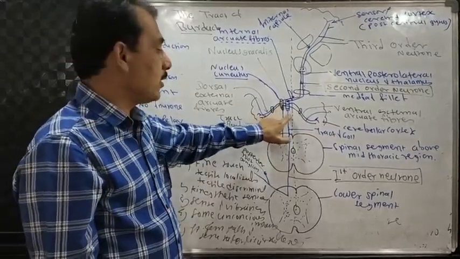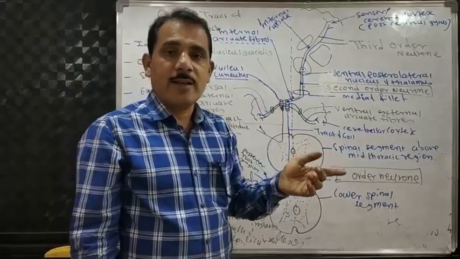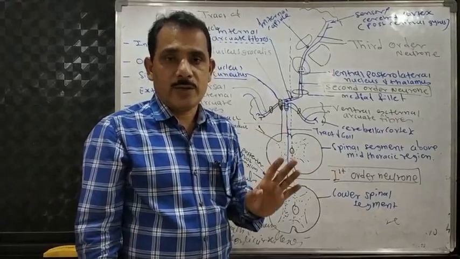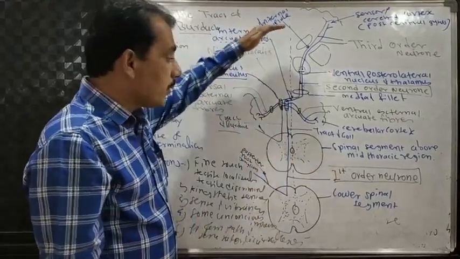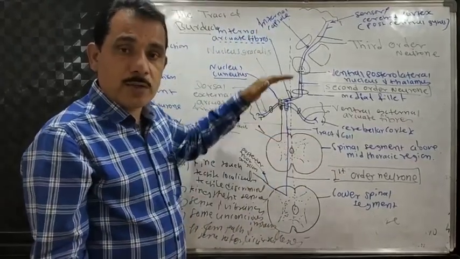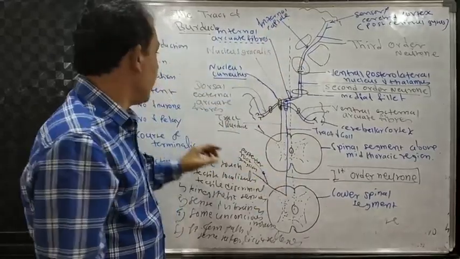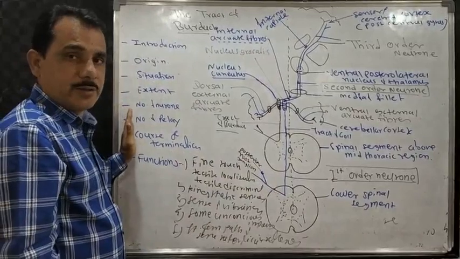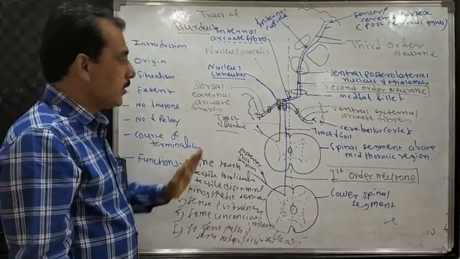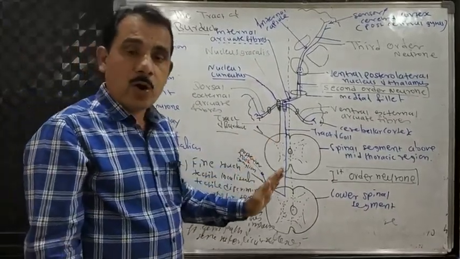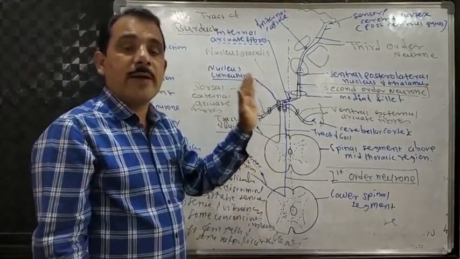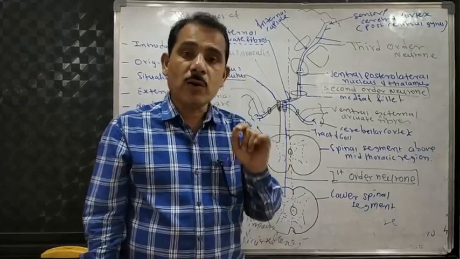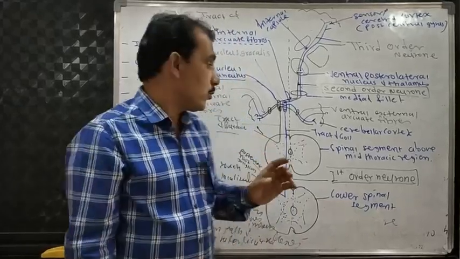So that's why the tract of Goll is called the fasciculus gracilis, and the tract of Burdach is called the fasciculus cuneatus. So observe the figure properly, and then discuss the tracts with these points. So this is the tract of Goll and the tract of Burdach. From the exam point of view, this will come for you in the long questions. You have to draw this figure.